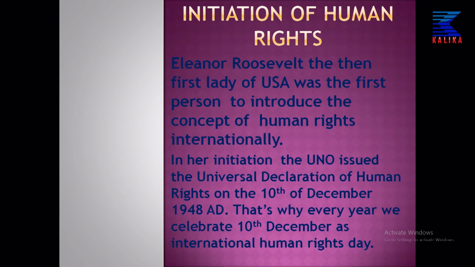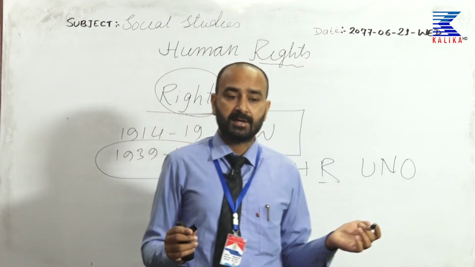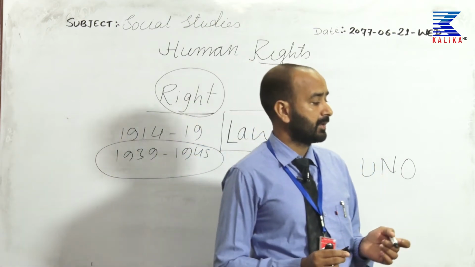Where it declared the Universal Declaration of Human Rights. Universal means everywhere, in any part of the world. Every part of the world, this human right is universal. That means wherever you go, you are going with your human right. On 10th of December 1948, the UNO declared human right as the universal right.